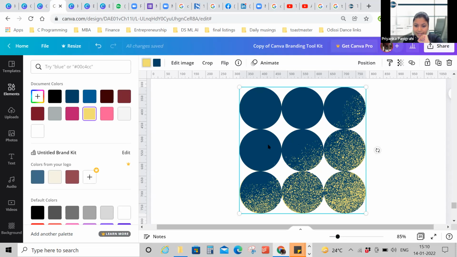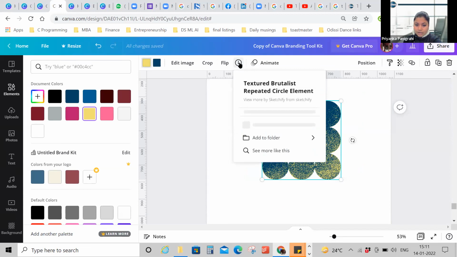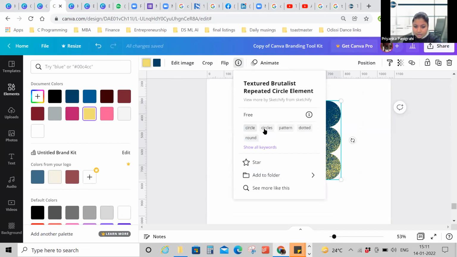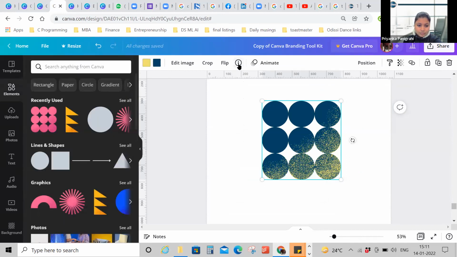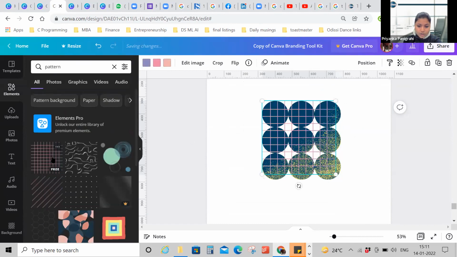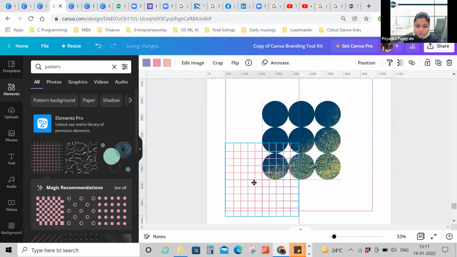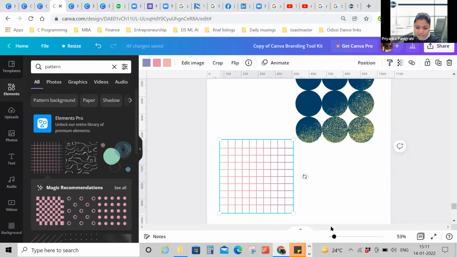Now, if you like this one and you want to use more elements of this kind from Canva, what you can do is go to this info, click here and see that there are a lot of tag words here: circles, circles, pattern. So you click on anything, pattern you click, and you'll see there will be elements which are similar to this pattern. Now you can go and check if these colors can be changed. Now in this element, the new element that I've selected, as you can see, it is all gradient.